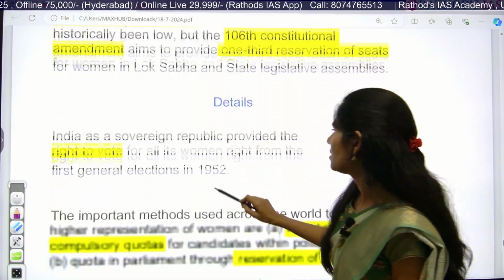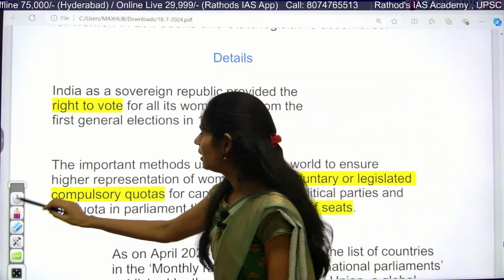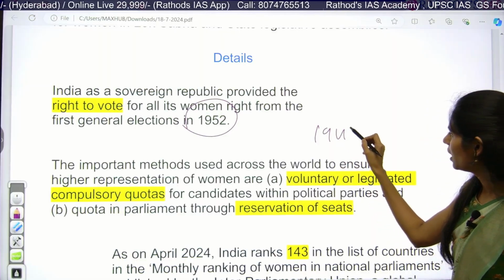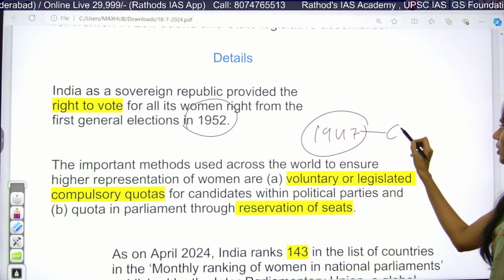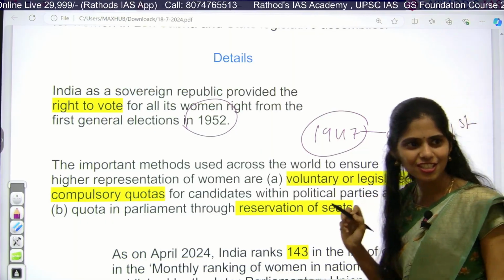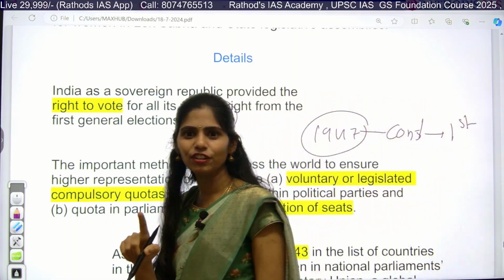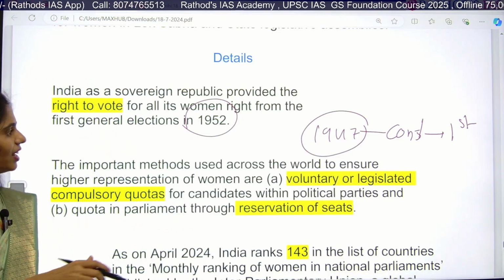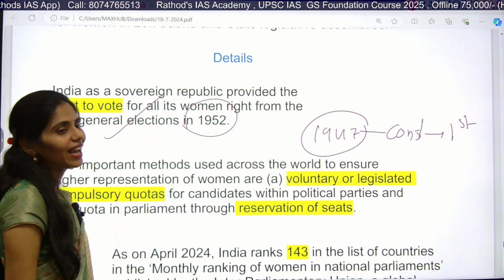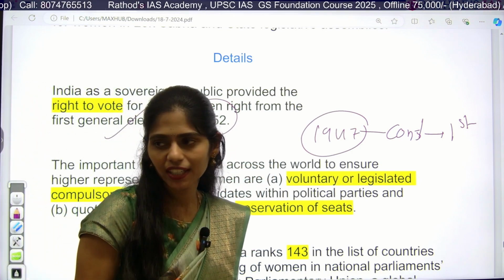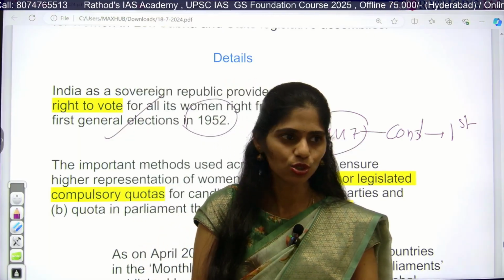And next, when we got independence in 1947, we came up with our constitution, and after that we had the first general elections in India, in which year? 1952. In that general election we had universal suffrage, that means whoever crosses the age of 18 has the right to vote.